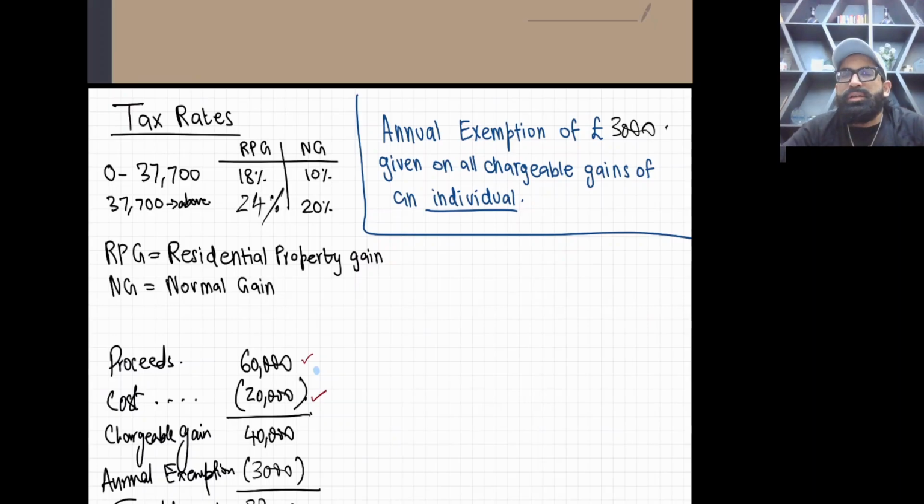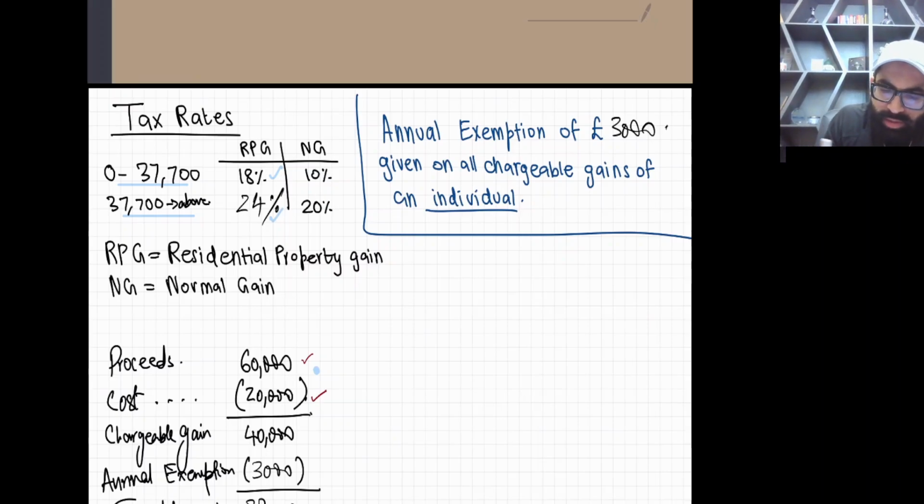Now, for residential property gain, the tax rate is, listen: 0 to 37,700 it's 18%, and 37,700 and above it's 24%. So there are two tax rates, 18% and 24%, for RPG. And my dear student, right now in the capital gain tax world, there are only two bands: 0 to 37,700 is the first band, and 37,700 and above is the second band. Okay, right?